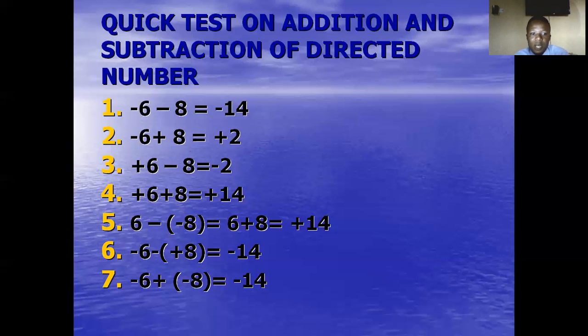So in number 6, we have minus 6 minus plus 8. Minus is tougher than plus. So whenever minus and plus come in between two numbers, whether the minus is coming first or the plus coming first, it must be minus. So minus 6 minus plus 8 is the same thing as minus 6 minus 8, which is minus 14, just like we discussed in question number 1.